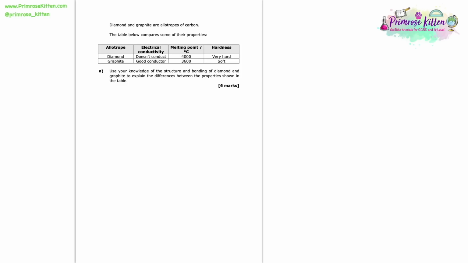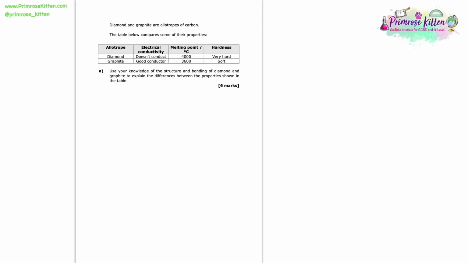So in this question, we're told that diamond and graphite are allotropes of carbon. An allotrope is something which is made of the same atom, but it's just arranged in a different structure to form something slightly different. So here we've got diamond and graphite, both made up exclusively of carbon. We're given a table with their properties.